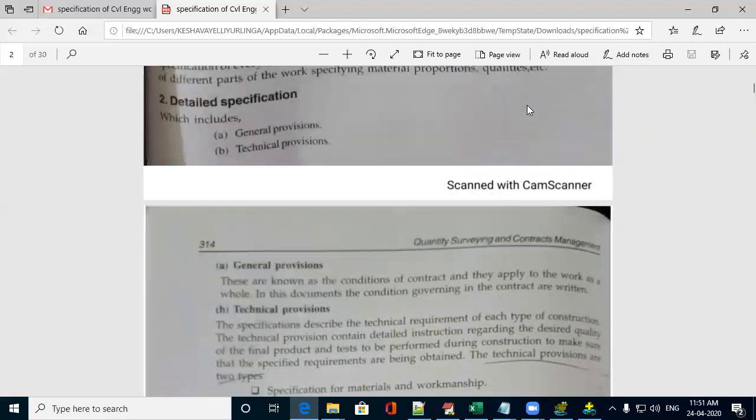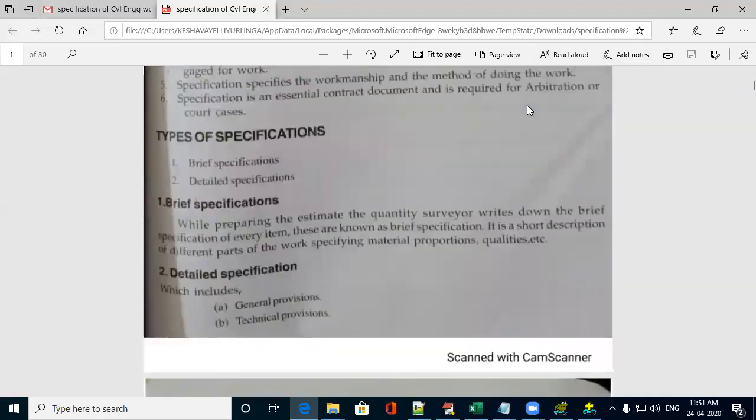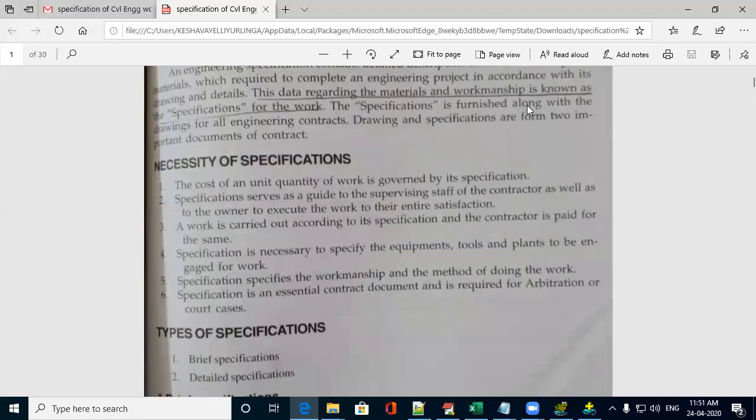Now let us see why this specification is required. There are many necessities which are listed here. This specification is required to fix the rate of any construction work for 1 cubic meter or per unit quantity of work.